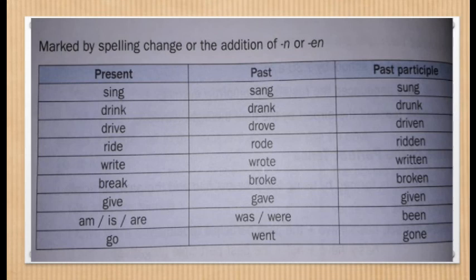Am, is, are. Was, were. And then the participle form of this is been. Then go, went, gone. So base form, that is the present form, then the past form and the past participle form. I think all these things are clear to you. You have to learn these things by heart. Whenever I ask you, you must be in a position to give me answer. So until unless you learn it by heart, you are unable to form the correct sentences in perfect tenses.